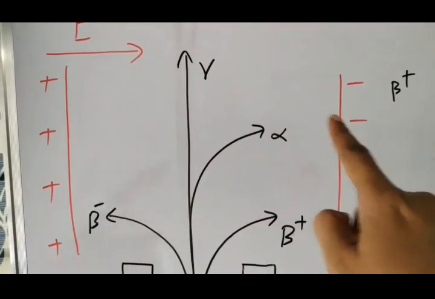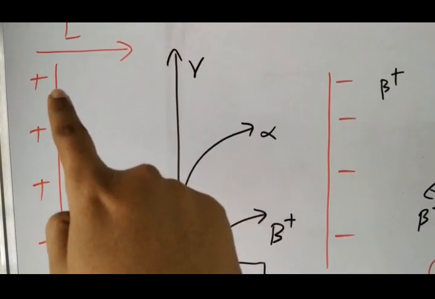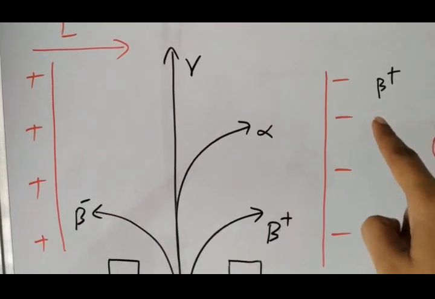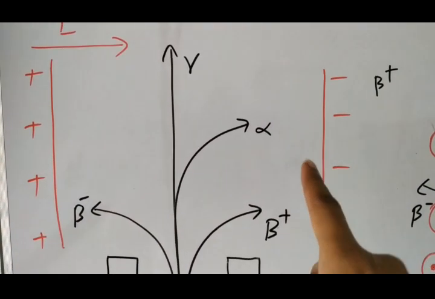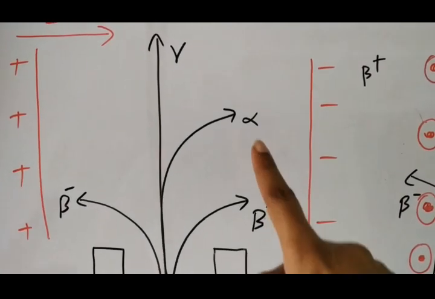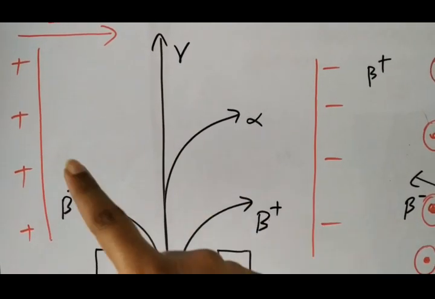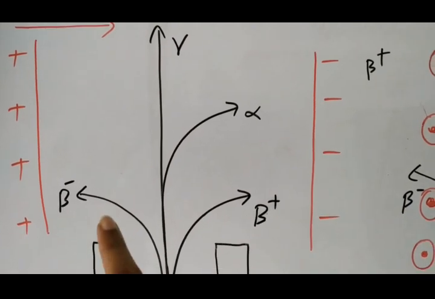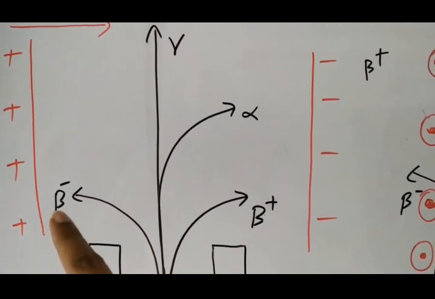Positive charges move from positive to negative, and negative charges move from negative to positive. So beta plus and alpha are positive charges, so they move along the field direction, and beta minus moves opposite to the field direction.